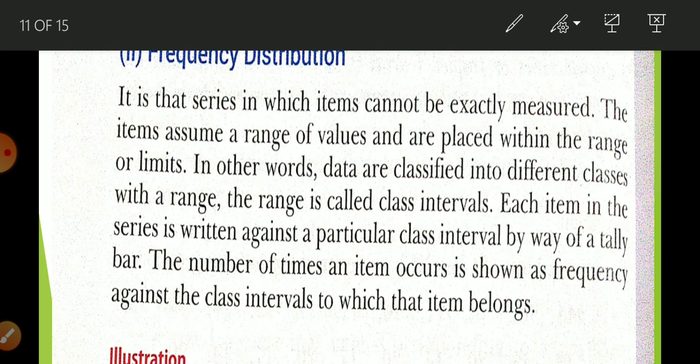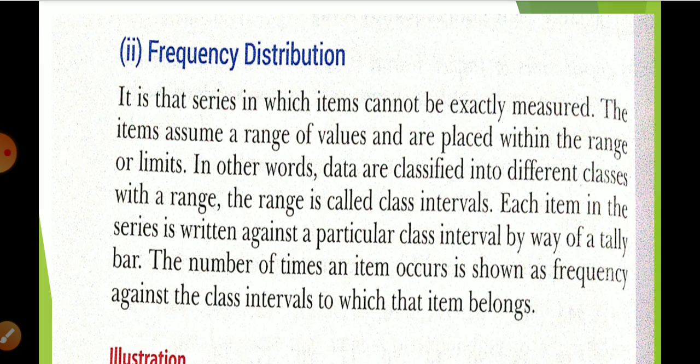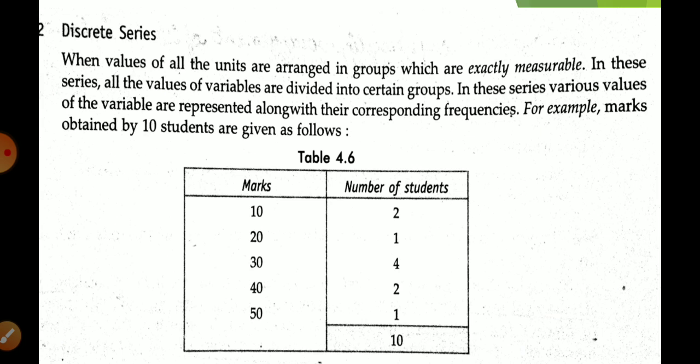Okay, now frequency distribution. So we are going to learn now that there are two series, na, individual series. So what is an individual series? When the value of each item is listed individually or singly. Okay, now frequency distribution. So when we are going to do grouping of data that is exactly measurable. Okay, what is written in your book? It is that series in which items cannot be exactly, okay, sorry, it is frequency distribution. Okay, I'm discussing discrete series now, so that is a wrong slide.